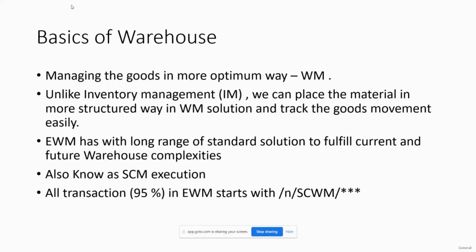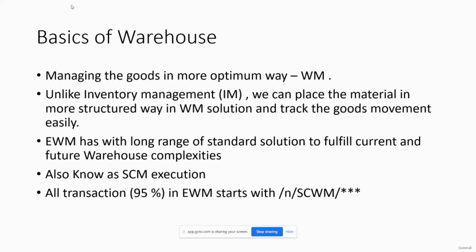If we talk about APO, it is all about planning. So APO is also known as SCM planning. All the planning part, from where we need to bring the material, from which source we need to bring it, how we can plan those materials, everything will be performed under the APO. So that is all about the planning.